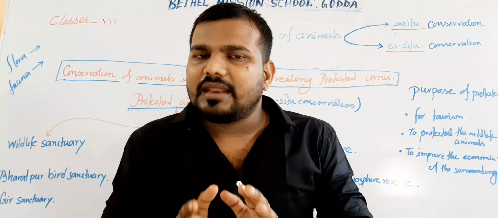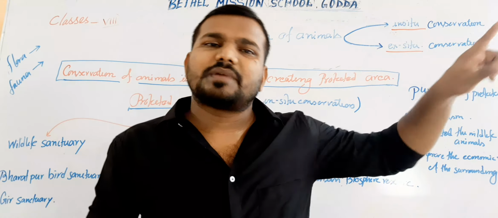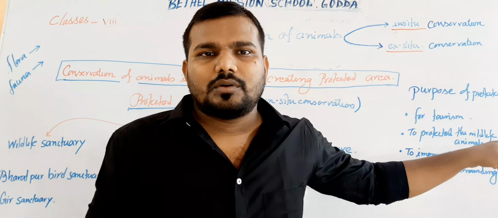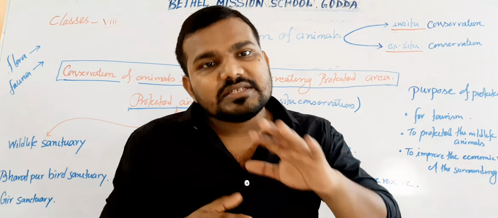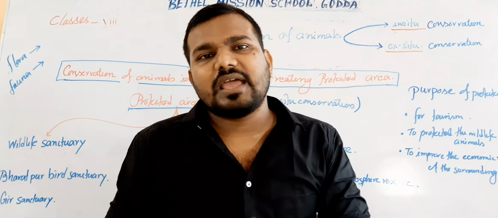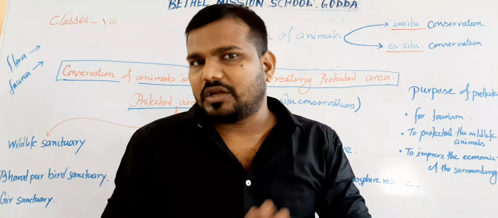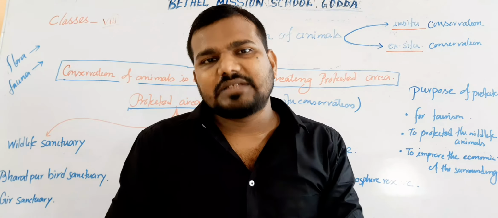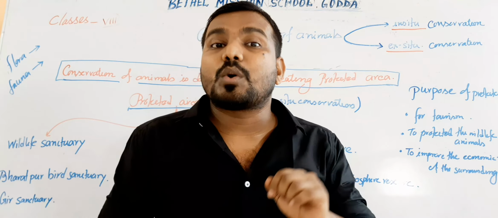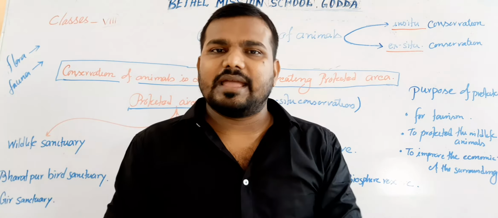Now, how can we protect or conserve this one tiger? Just catch the tiger and shift it into the zoo, where the tiger will be protected within a cage. This type of conservation is known as ex situ conservation. Now, the conservation of animals is done by creating protected forests or protected areas.